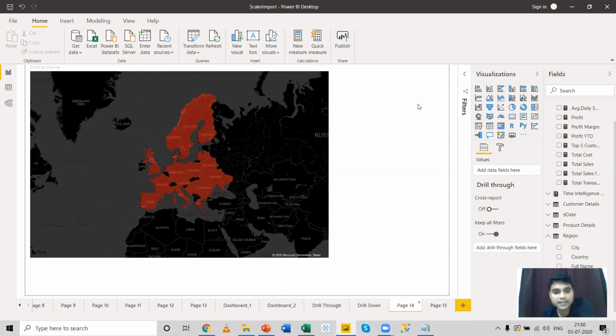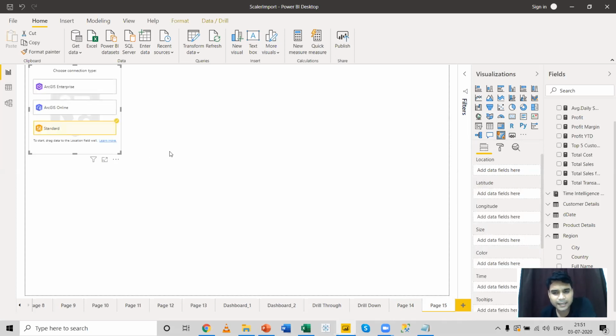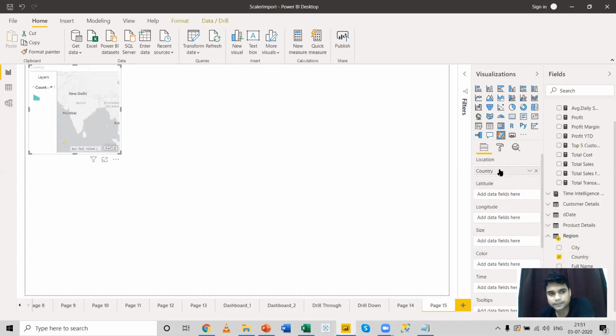So let us see how an ArcGIS map works. Let me take a fresh page over here. An ArcGIS map is available in the visualization pane in the last row, third from the left. I'll click on this ArcGIS map and try to highlight certain information. I can bring the country over here in the location, and bring the profit in the size option over here, and let me expand this map.